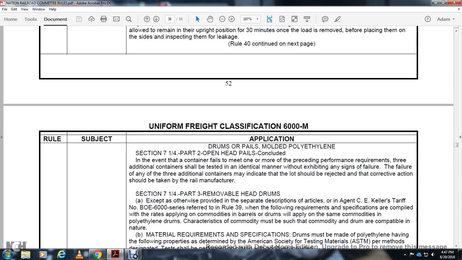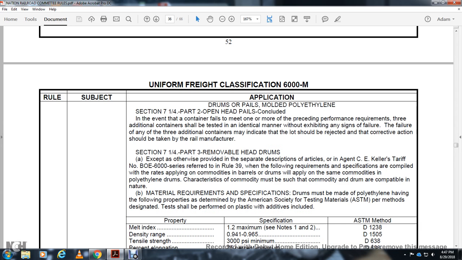Alright, drums and pails, molded polyethylene. Section 7 and a quarter, part 2, open head pails, concluded. In the event a container fails to meet one or more of the preceding performance requirements, 3 additional containers may be tested in identical manner. If any of the 3 additional containers exhibits any sign of failure, the lot of the product is rejected, and corrective action should be taken with the manufacturer.